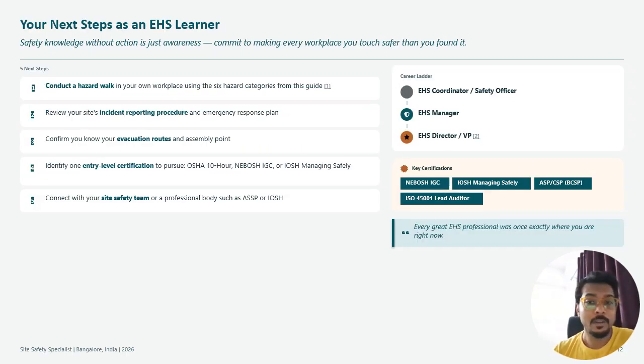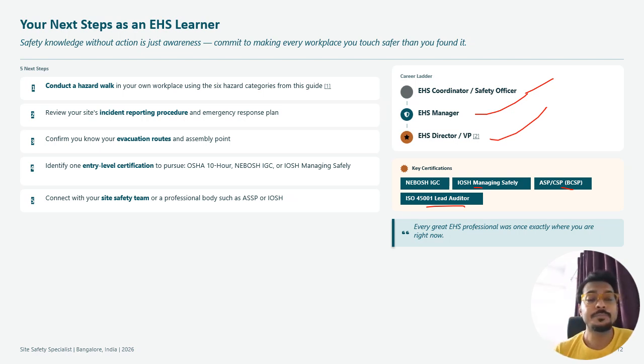So your next step: think about where you are right now. Maybe you are an EHS coordinator, a safety officer, or a manager. You can progress day by day, asking what your goal is and how to go there. For key certifications, I always highlight NEBOSH, IOSH, BCSP, and lead auditor. These will definitely help your career.